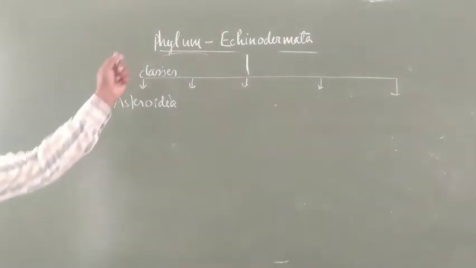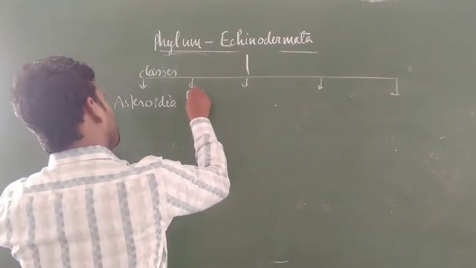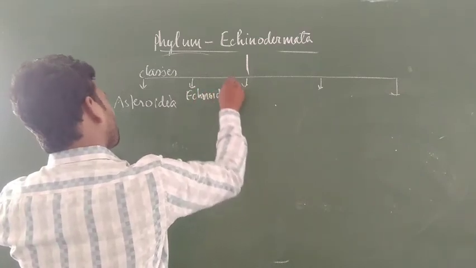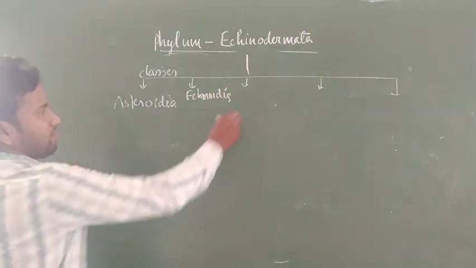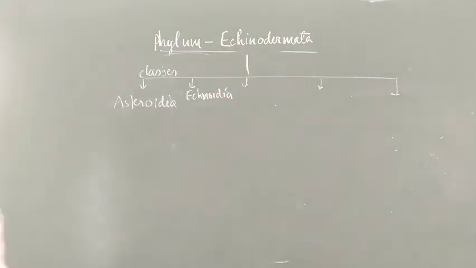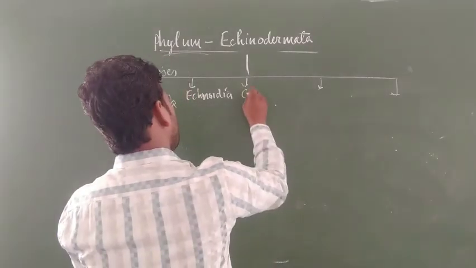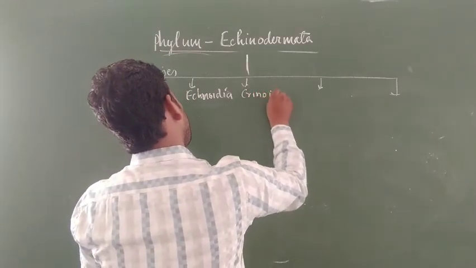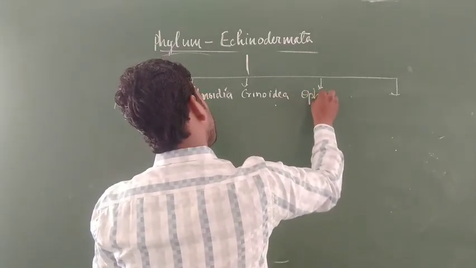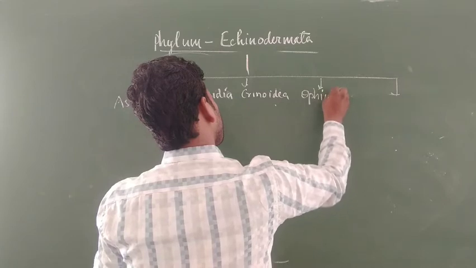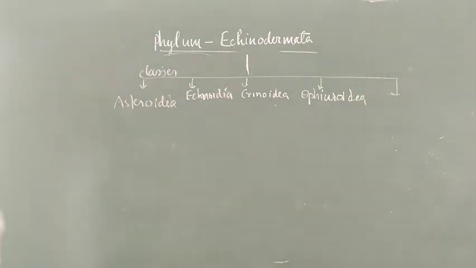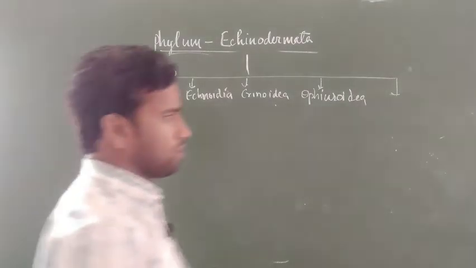Second is Echinoidea. Third is Crinoidea, Ophiuroidea, and the next class of this phylum is Holothuroidea.